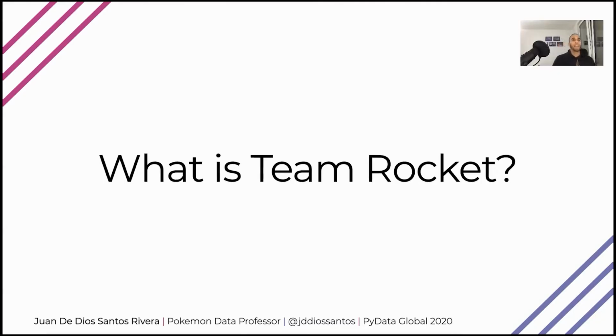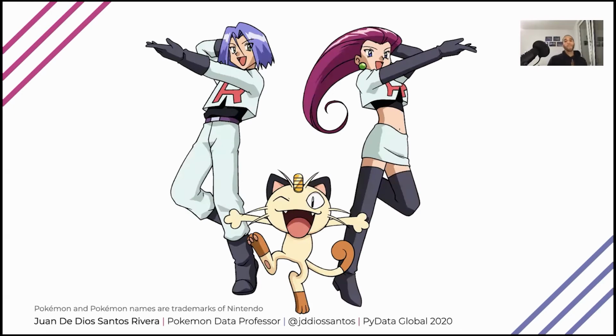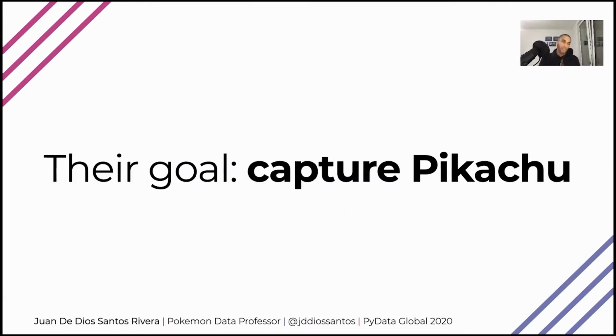So the context, and I want to ask you guys, what is Team Rocket? Exactly. Some of you know, some of you don't. That's perfect. So for those of you who are a bit unclear, I want to say that Team Rocket is the main antagonist of the Pokemon world. And this team is made up of the highly explosive Jessie, super charismatic James, and super funny Meowth. However, for today, I'm only going to focus on James and Jessie. So I'm sorry, Meowth.